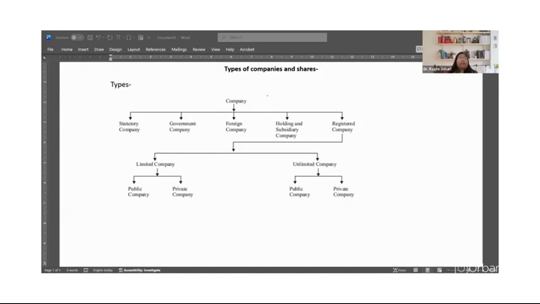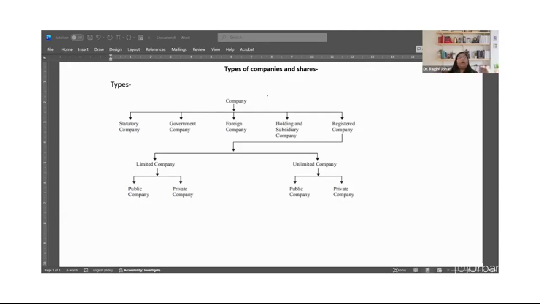Unlimited company. In unlimited companies, the liability of the shareholder is unlimited. That is, in case of losses, in case of debts, or at the time of winding up of the company, whatever the liabilities of the company are will be equally distributed among all the members, irrespective of their contribution in the form of shares or their shareholding. In general and in practice, such companies do not exist at all.